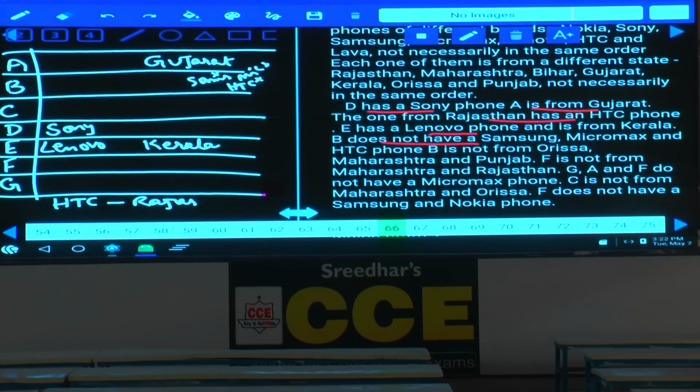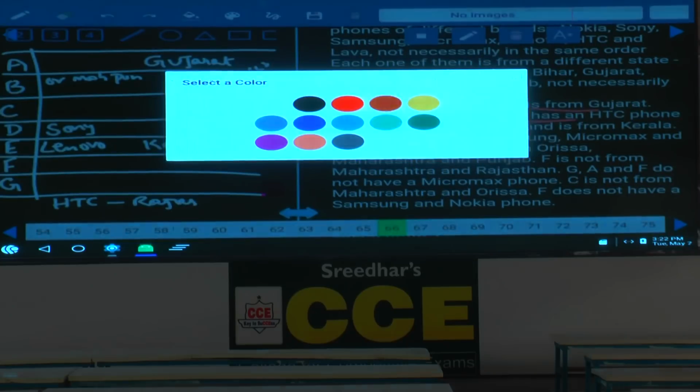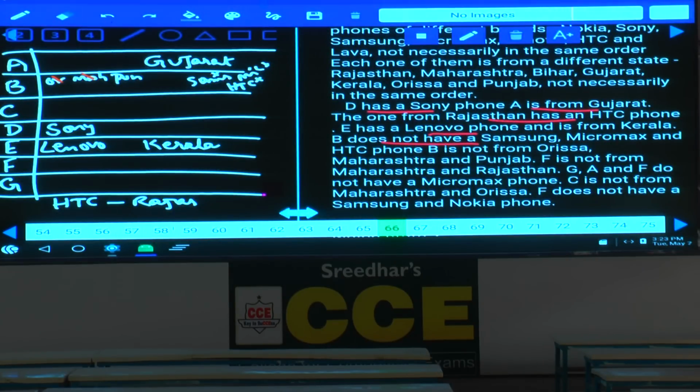These 3 are ruled out for B. B is also not from Orissa, Maharashtra or Punjab. These 3 states were ruled out, so we cross Orissa, Maharashtra and Punjab.